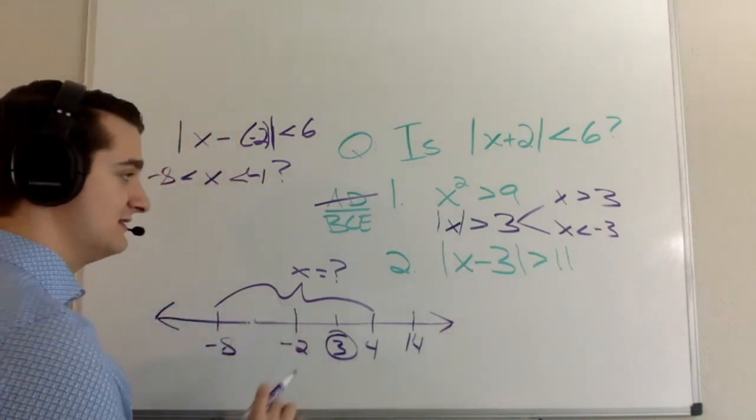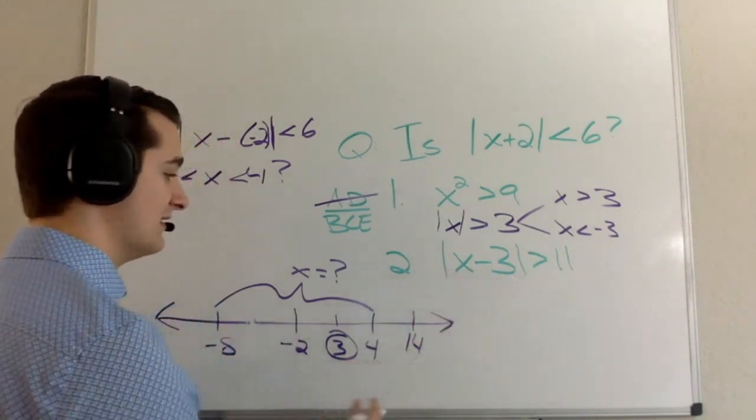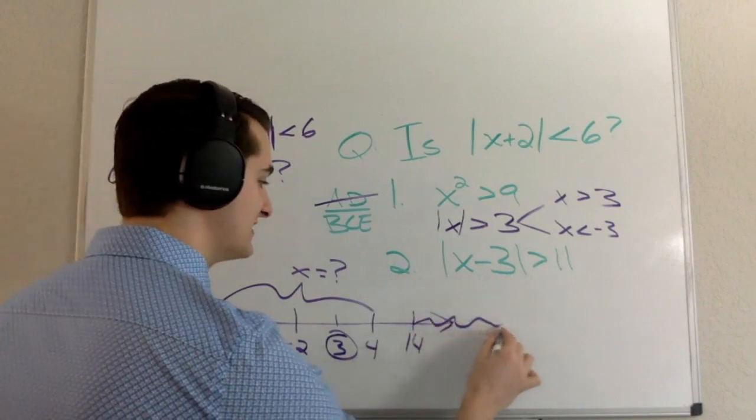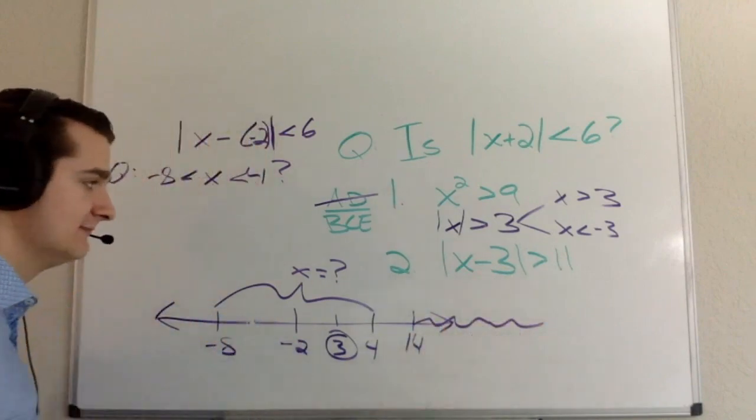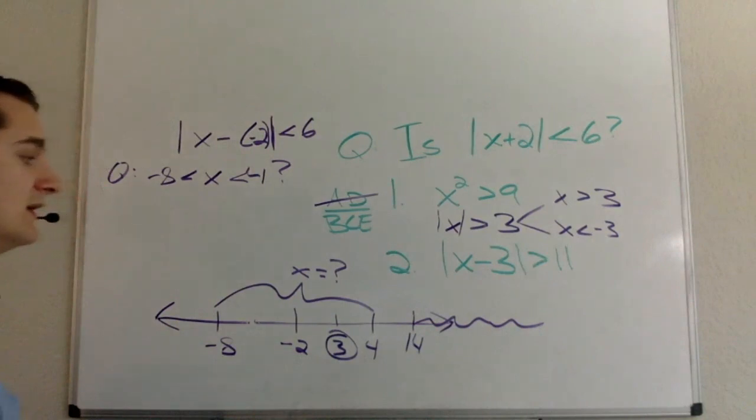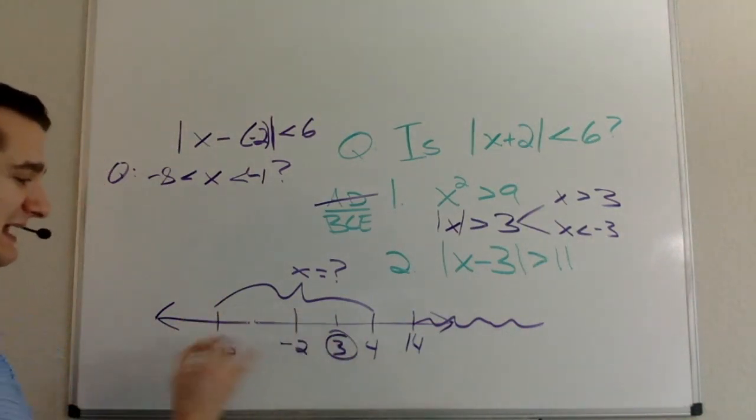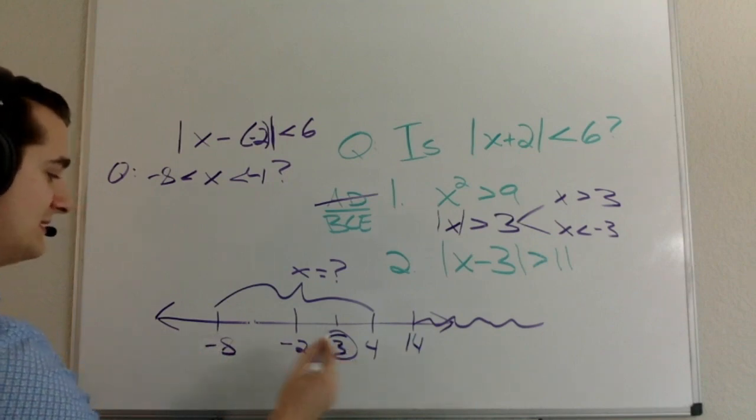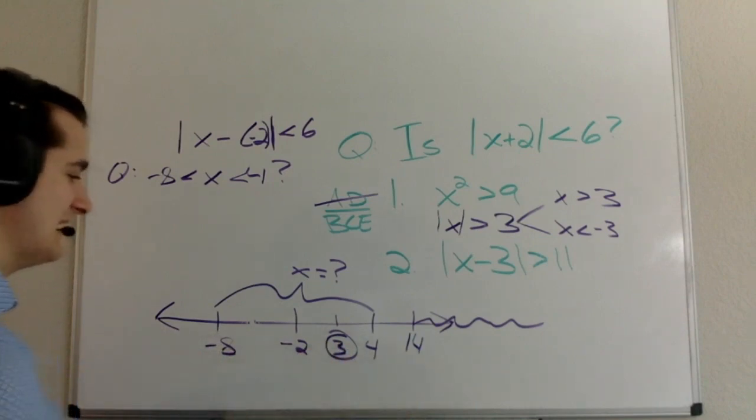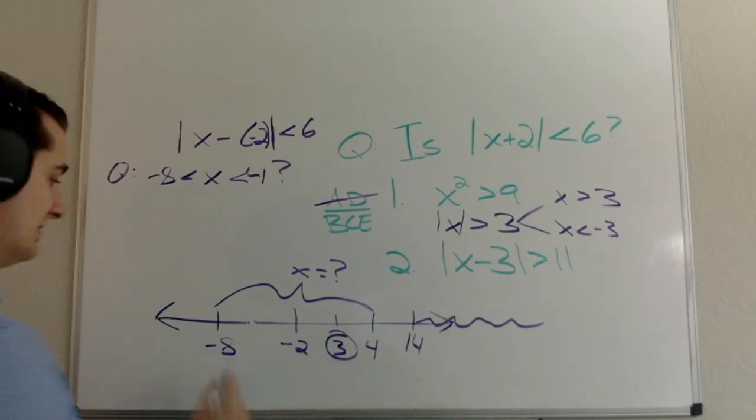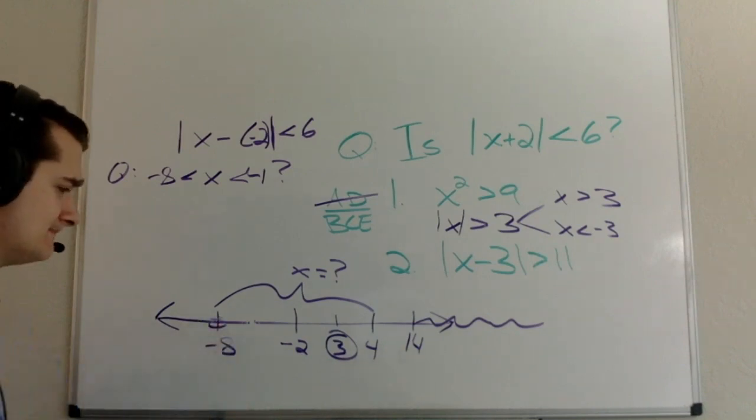So I know, again, the distance between x and 3 is greater than 11, so x is going to fall on this side of 14. Or x could fall on this side of 3, but again, it has to be 11 away. So 11 away from 3 to the left-hand side is going to be negative 8, right? It's going to be 3 minus 11, which is going to be negative 8, which is right here.